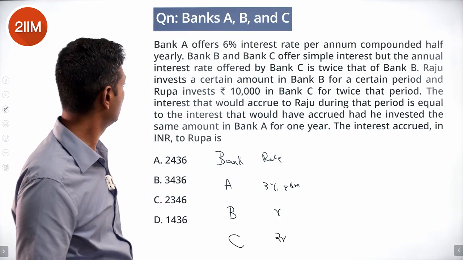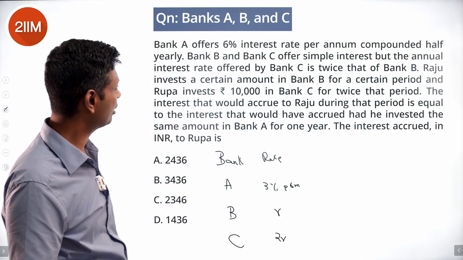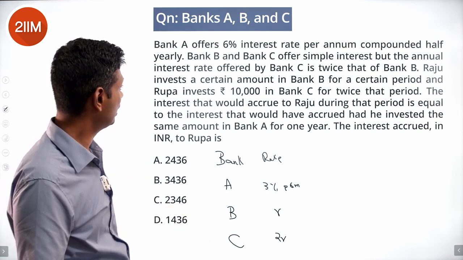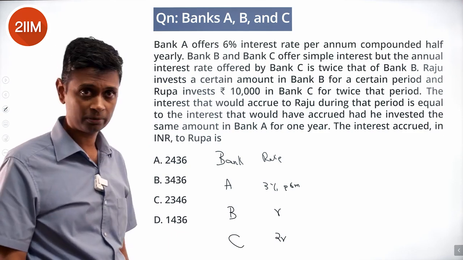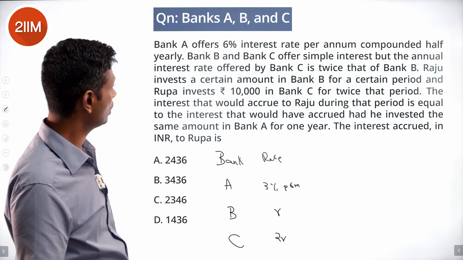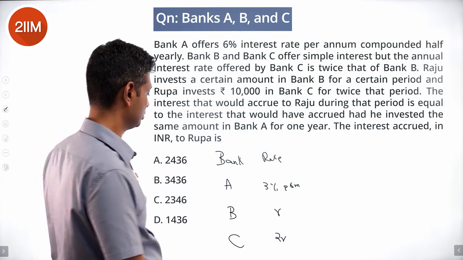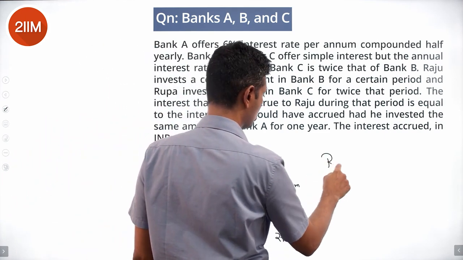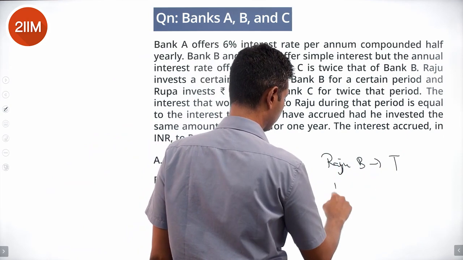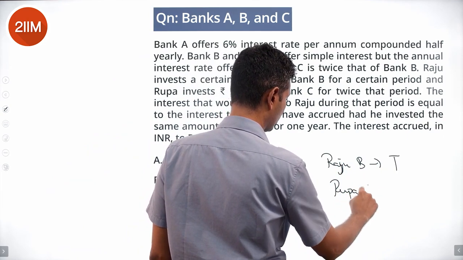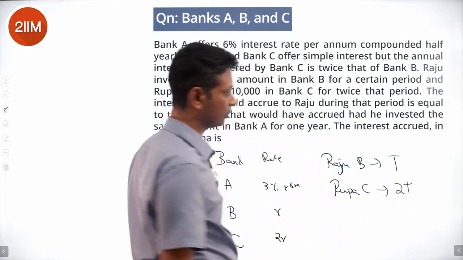Remember that. Raju invests a certain amount in Bank B for a certain period, and Rupa invests 10,000 in Bank C for twice that period. Raju in Bank B for a certain period. So Raju in B for time period T, Rupa in C for 2 times T.